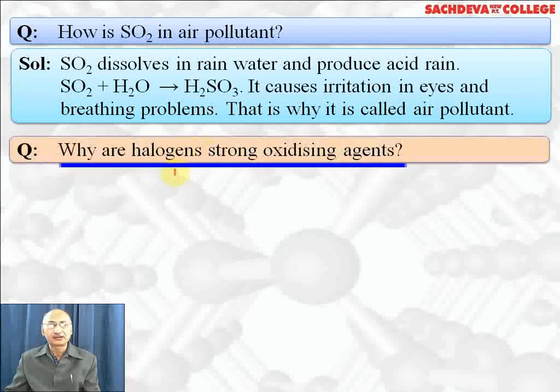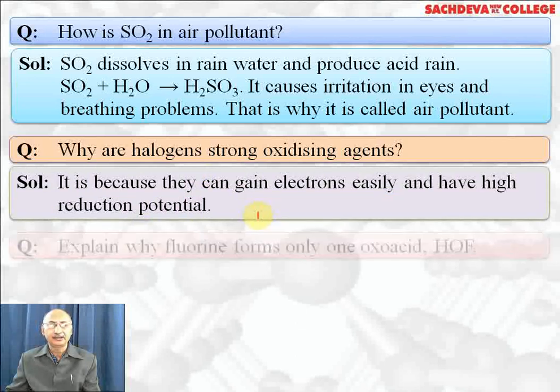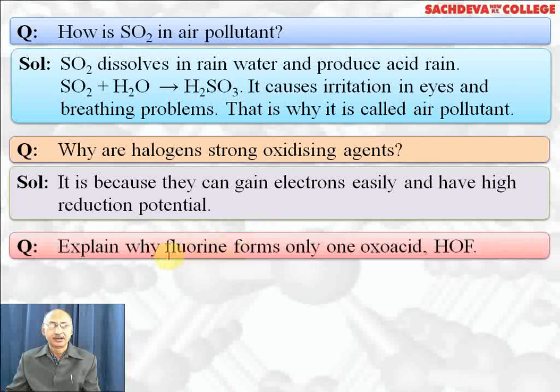Why are halogens strong oxidizing agents? Oxidizing agents are those which can gain electron easily. So halogens can gain electron easily, therefore they are strong oxidizing agents. They also have highest standard reduction potential. That is why they act as strong oxidizing agents. They can gain electron easily and have high reduction potential. That's why they are strong oxidizing agents.